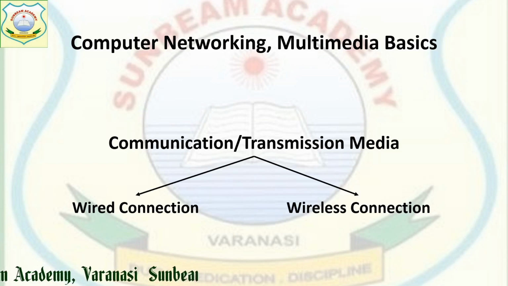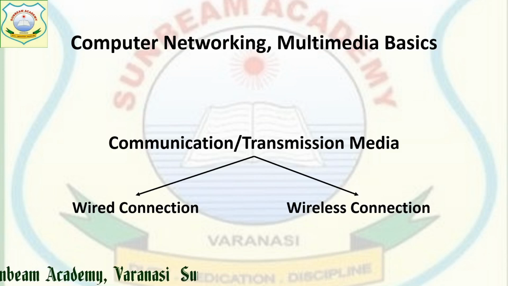Whenever we connect computers to form a network, this connection between computers on a network can be wired or wireless. The connection applied for the transmission of media is known as communication media, and that communication media can be of two types: wired connection and wireless connection.